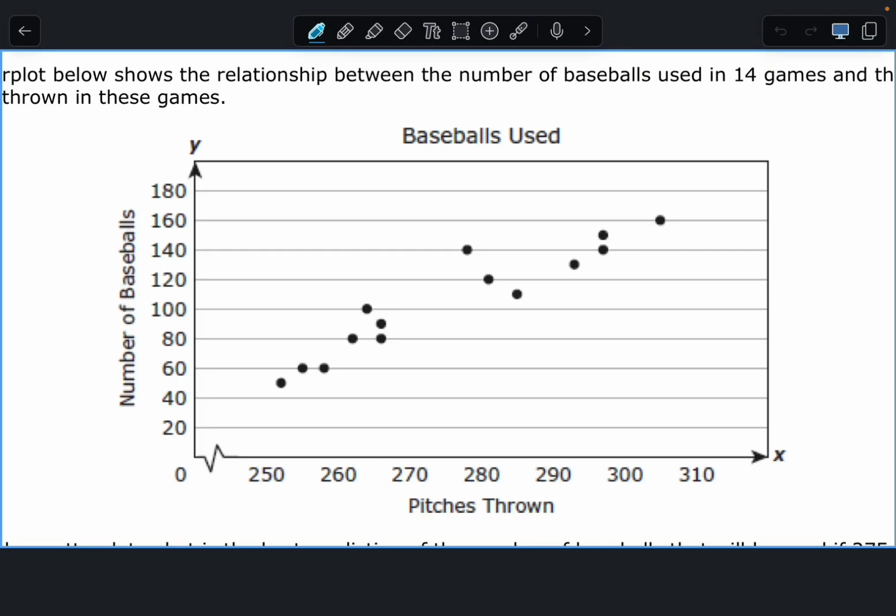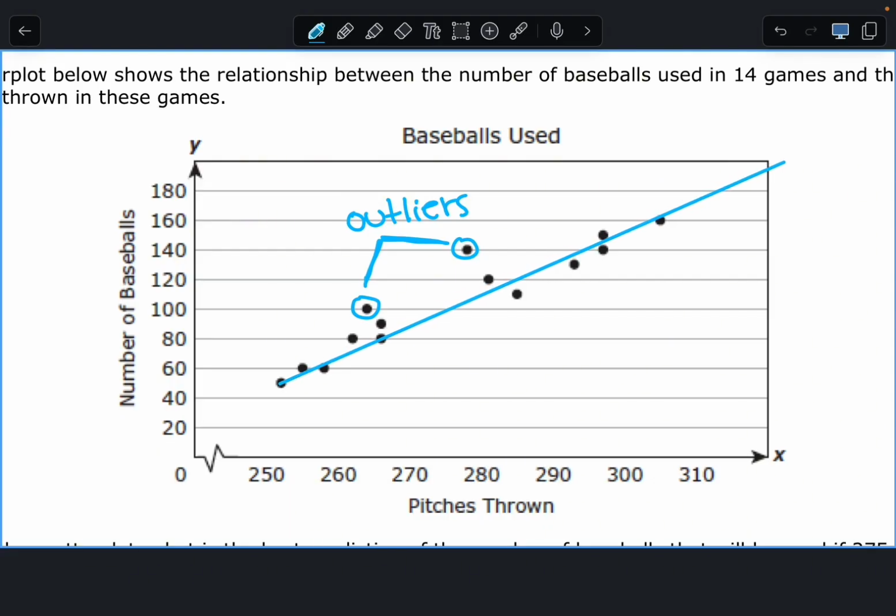In order to do that, you want to put it in the middle of all the points. Now, this one, it's very hard to get the middle of all the points because you have a couple of points that just kind of stand out. These 2 points are called your outliers. So my line of best fit for this one is actually going to go in the middle of the points.